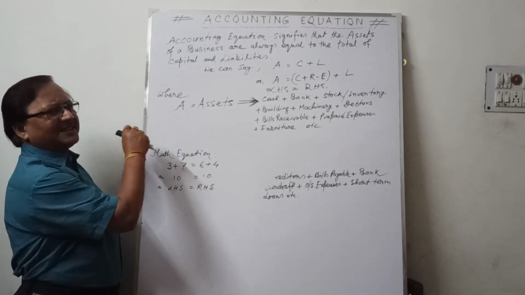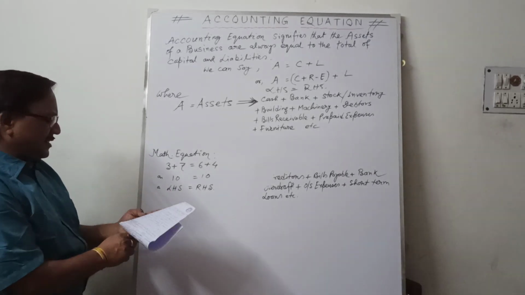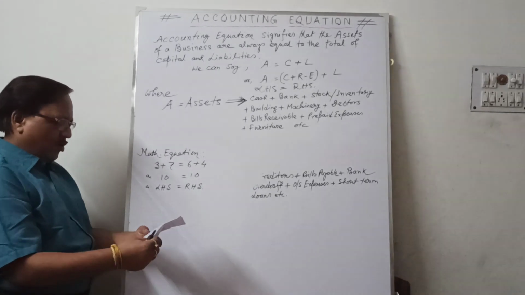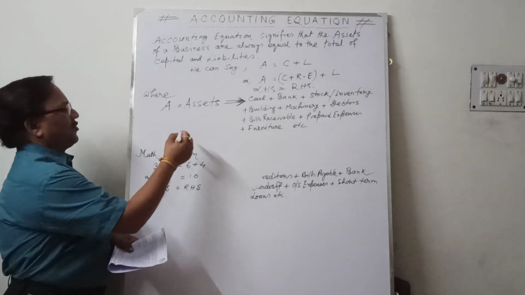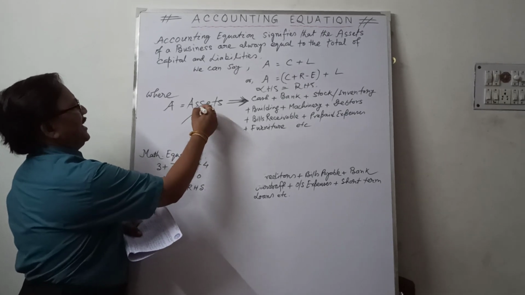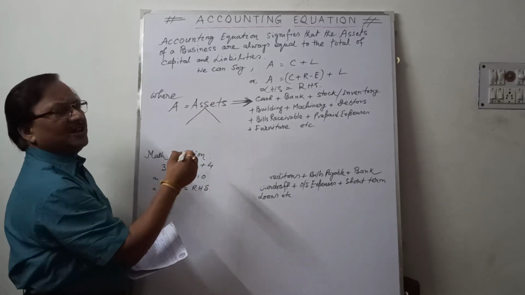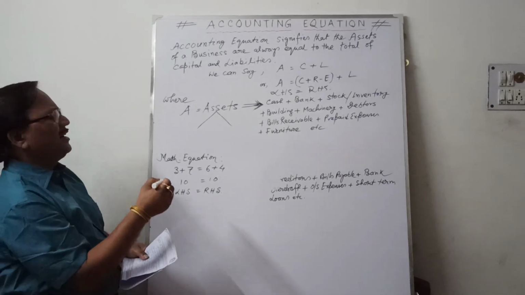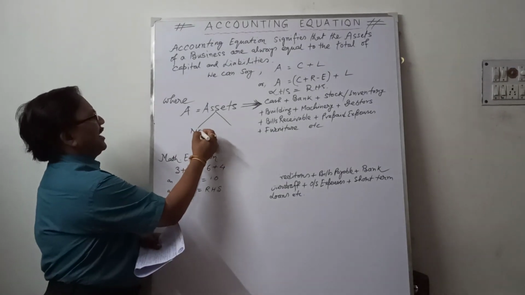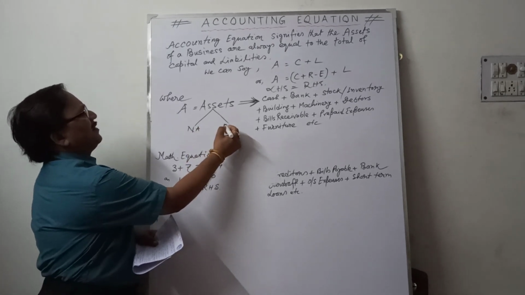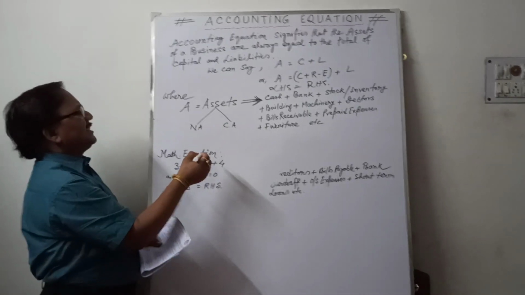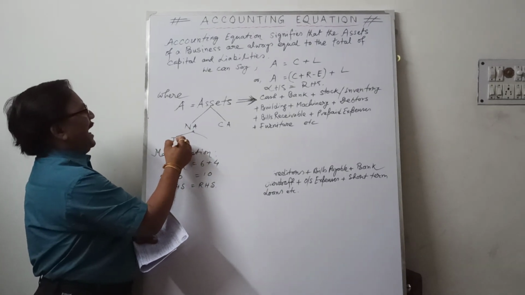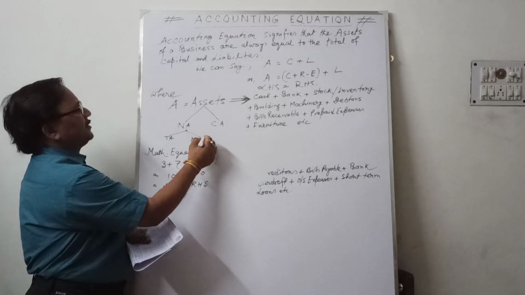where A means assets. Assets means valuable things owned by the firm, or property of the enterprise. That is known as assets. Assets are again divided into two: non-current assets and current assets. Non-current assets are again divided into two: tangible assets and non-tangible assets.